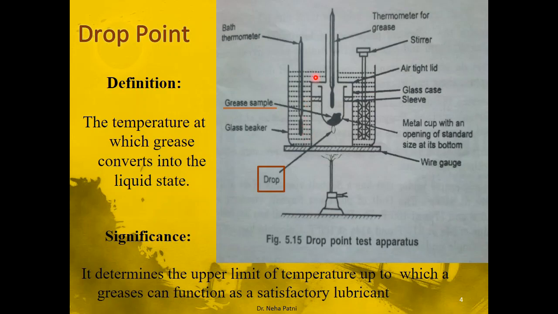So what we have done is we have kept this boiling tube in the beaker which is having a paraffin oil, and now you start heating it. Now when you start heating it, this oil gets heated up and the heat goes inside the metal case, and indirectly the grease temperature also starts rising.